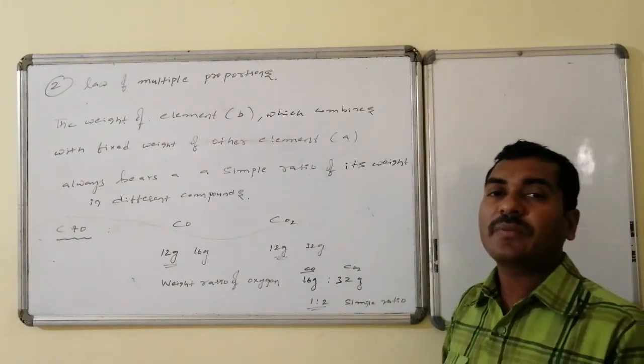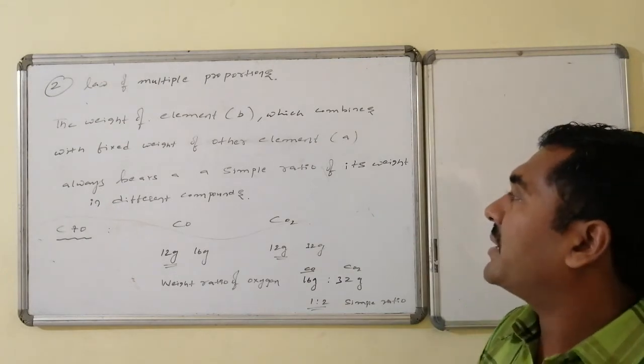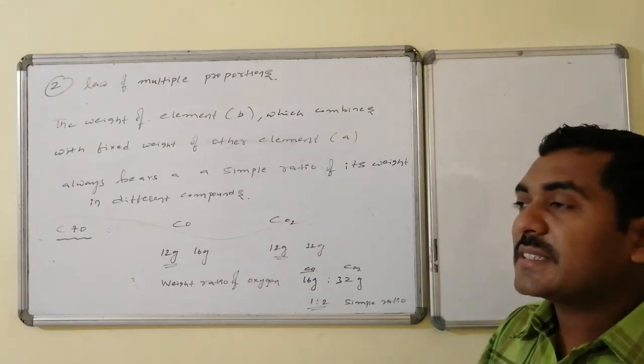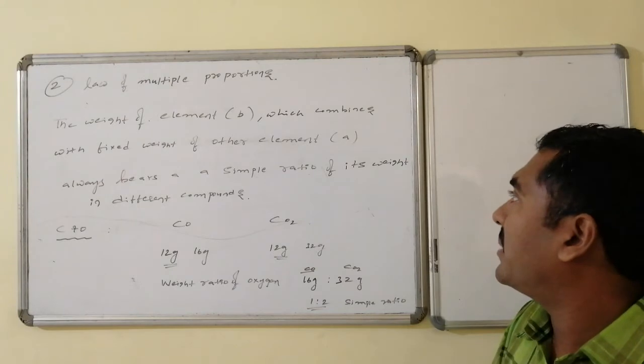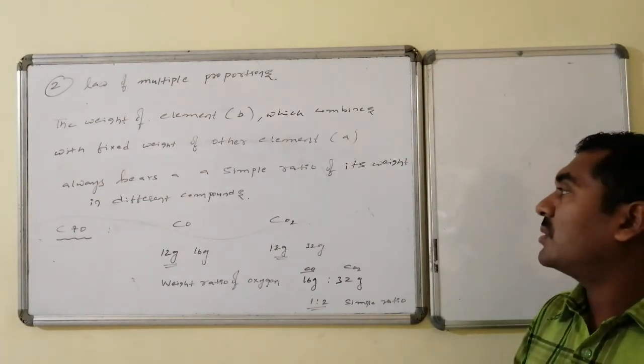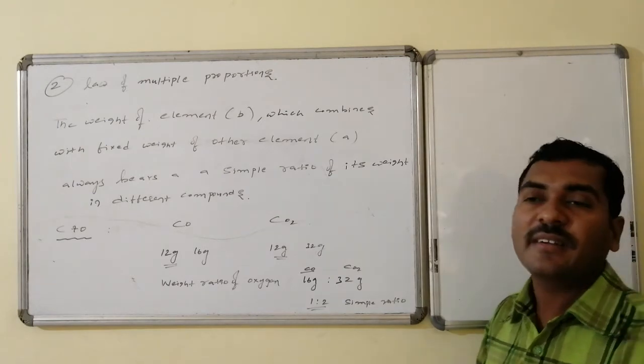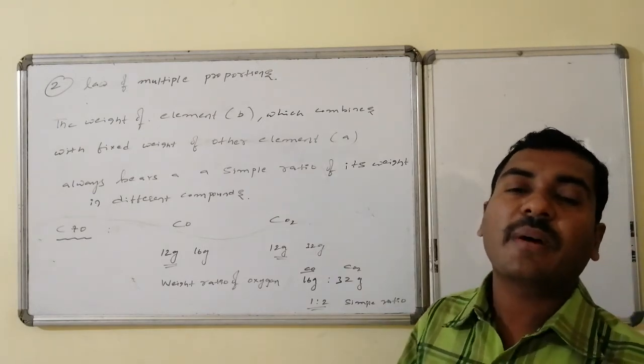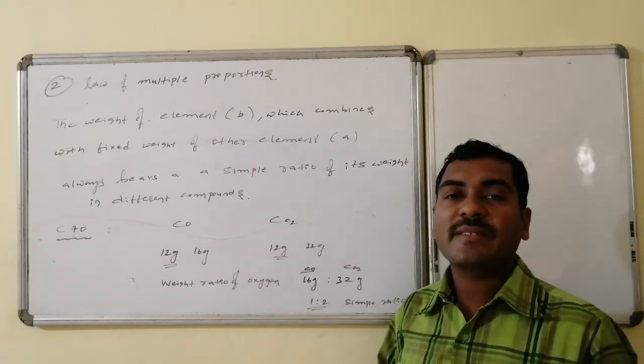Once again I am going for the definition. That is, the weight of element B which is combining with the fixed weight of element A always bears a simple numerical ratio of its weight in different compounds formed by the chemical combination of them.